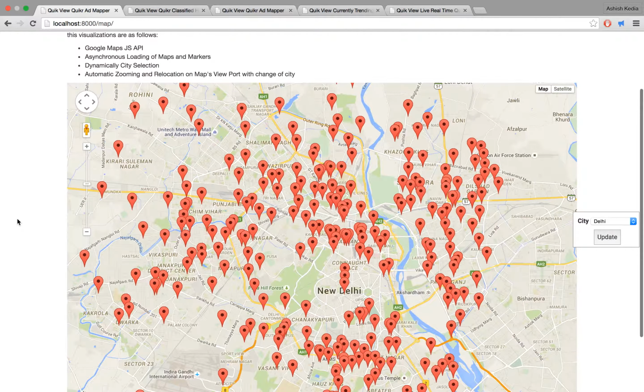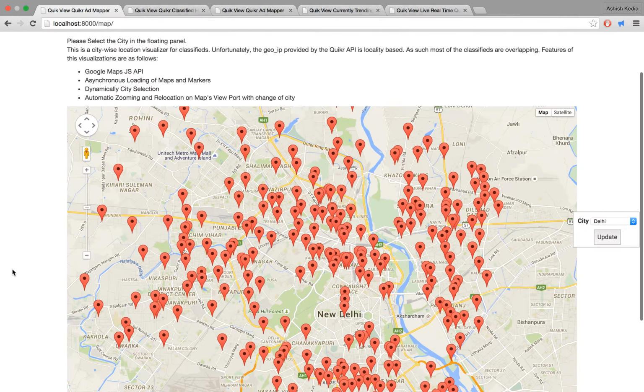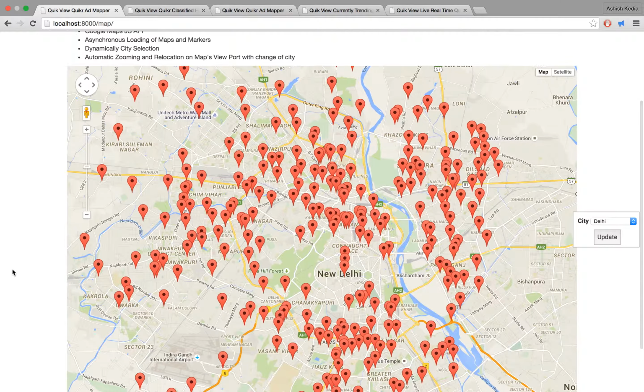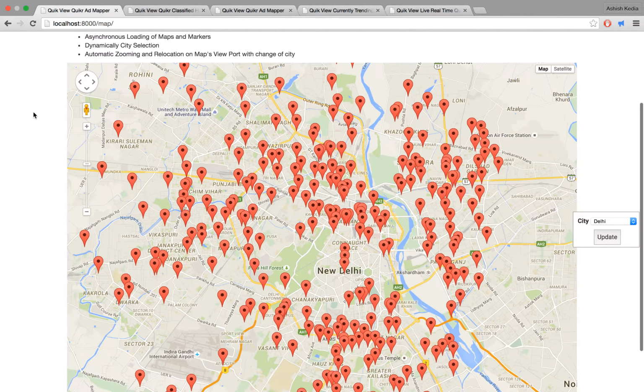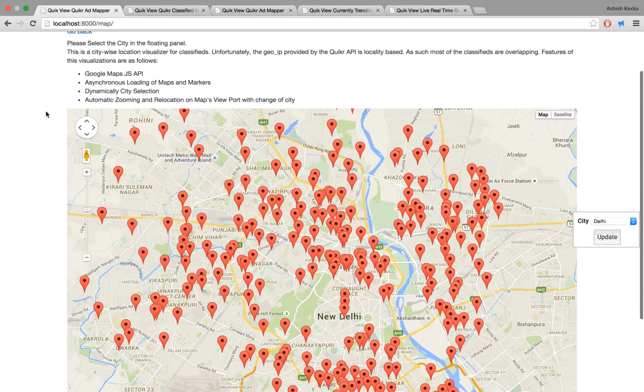But then again, you have to go to the map to find the location, as you don't know the location. So we tried to provide an easier approach for that. We have plotted all the markers, and we tried to use another feature in which we could hover over the marker, which could provide a link to that particular ad. But I think we didn't have access to the ads link in the APIs, so currently we couldn't do that, but this was also a feature which we had decided. Now we would move forward to the tracking activities as well as the live trending feature of our application, which would be taken over by Ashish.